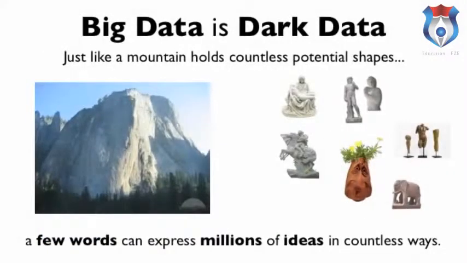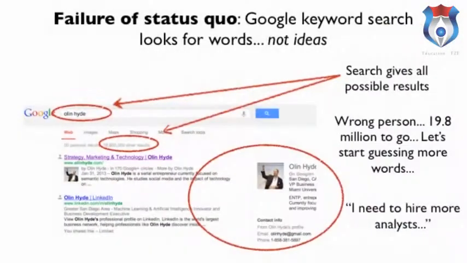So this makes big data. I think we all agree that data is big, and it's very dark. It's like a mountain that holds countless potential shapes, and each shape can be represented with a different set of words, if you will. Trouble is, a few words can express millions of different ideas in countless different ways. Let's take an example. The failure of keyword search is that it looks for words, not ideas.